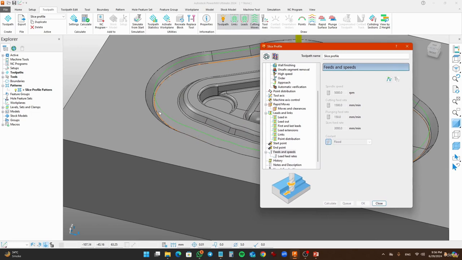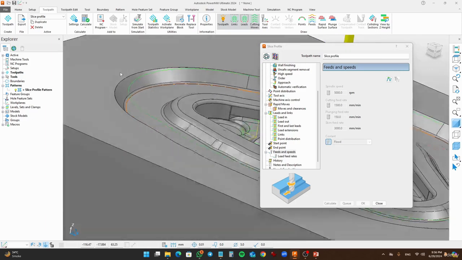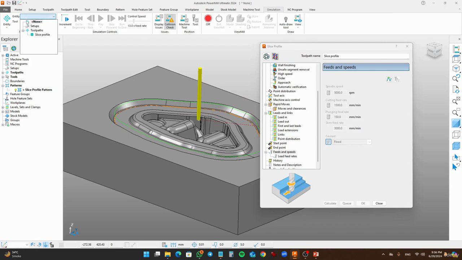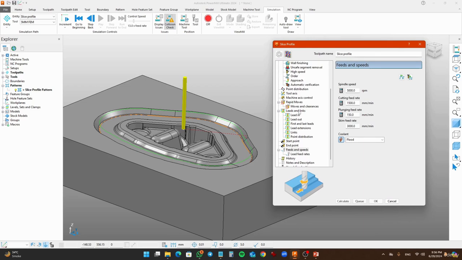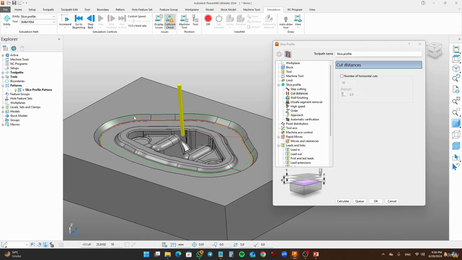So what you see over here, we have created a pattern on the surface, and this is going to be projected on the top side. Okay, let's go and simulate it. So this is how the slice profile works. Let's go and refresh it and set the cut distances. It says number of horizontal cuts. So you have created a profile here and the toolpath which is on that profile, and it is projected on the top of that.